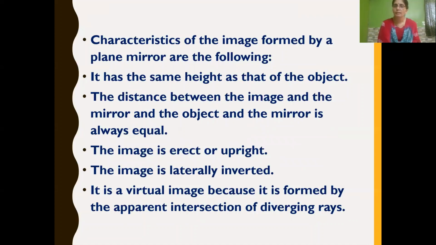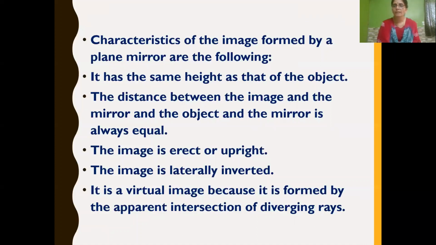In standard 7 also we have learned about the characteristics of the image formed by a plane mirror, isn't it? If we see ourselves in front of a mirror, we see the same height, so the image has the same height as the object.